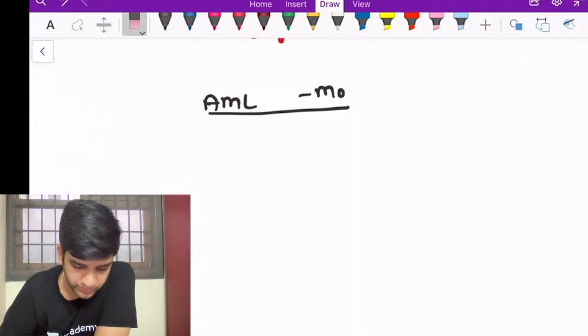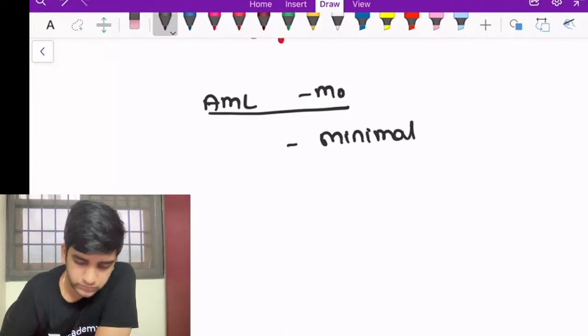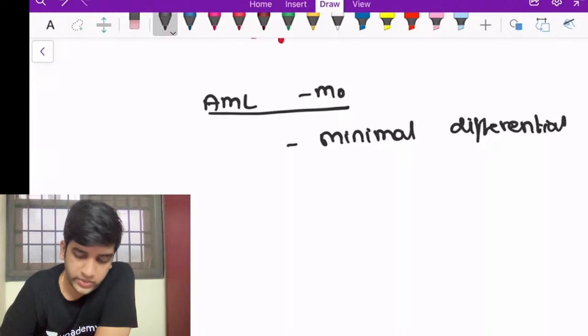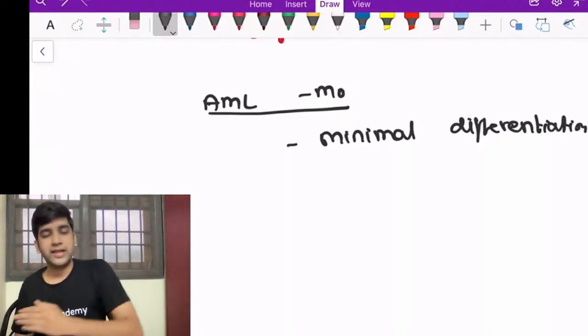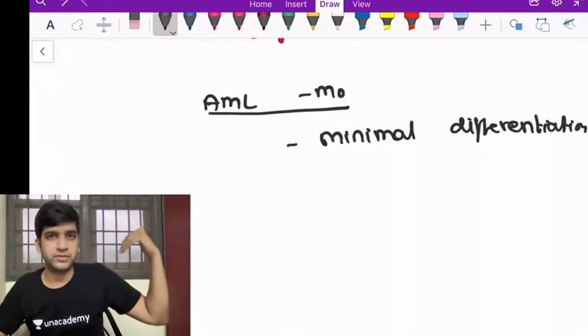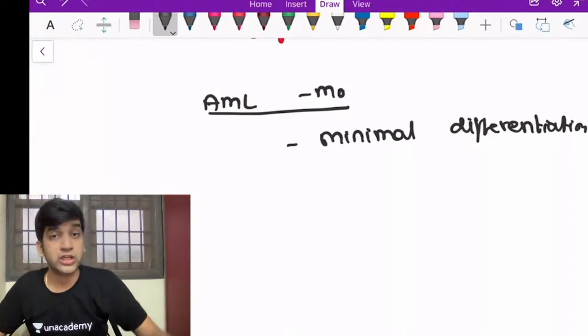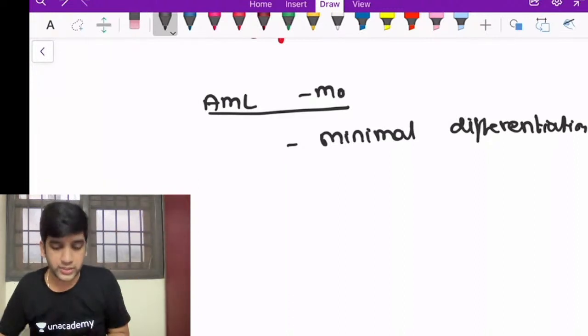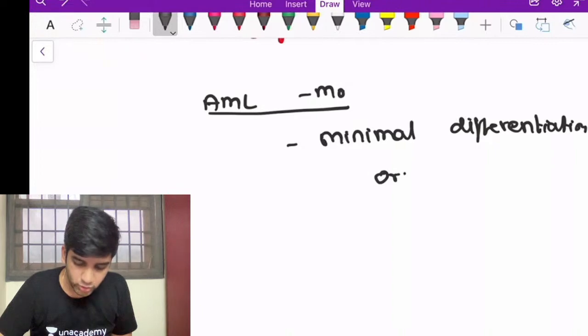When I say AML M0, M0 is AML with minimal differentiation. There's no differentiation at all. When I say AML with minimal differentiation, it comes very high up in the hierarchy, right? It's going to come from a pluripotent hematopoietic stem cell, right? The origin is the main problem always. The origin here is the pluripotent hematopoietic stem cell.